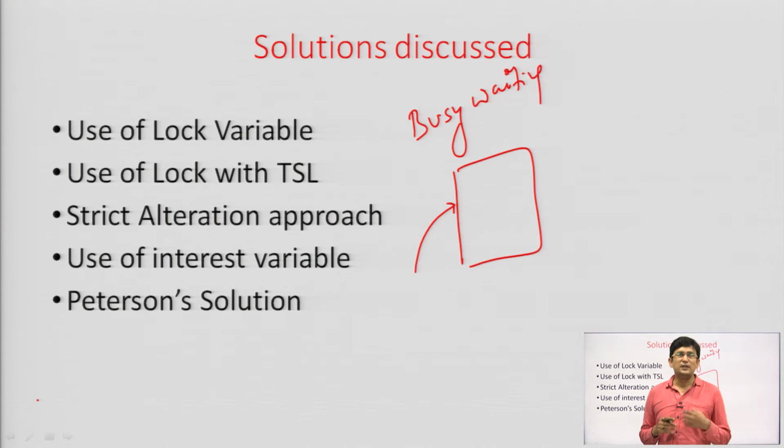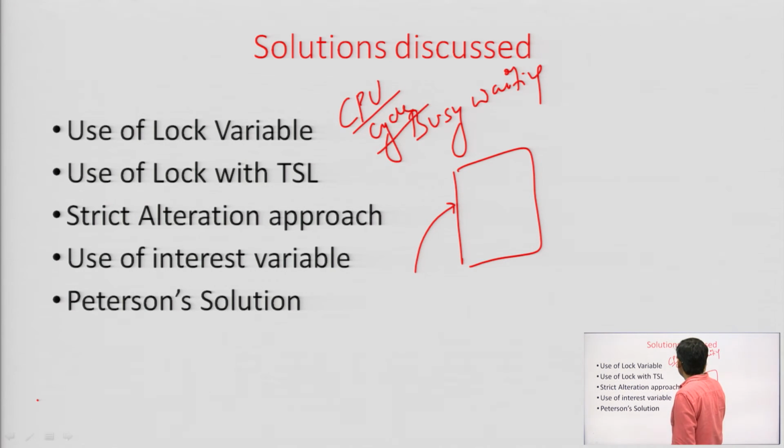So, whenever we are using the busy waiting solution, in which whenever the critical section is busy, the process keeps on checking whether it can enter the critical section or not, it means a wastage of the CPU cycles. We are keeping the CPU busy, or we are wasting the CPU cycles to check these statements again and again. So, the process will be checking the entry condition for entering the critical section continuously, and the CPU will be continuously busy in these operations.